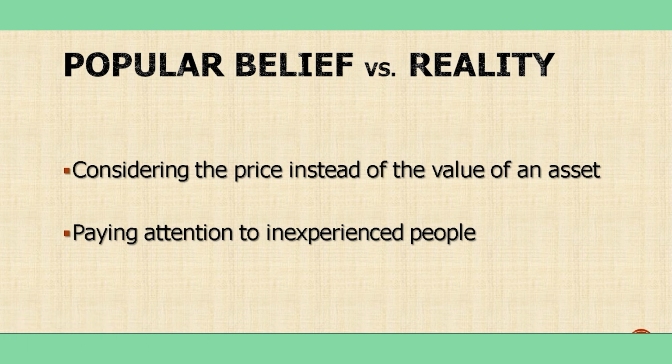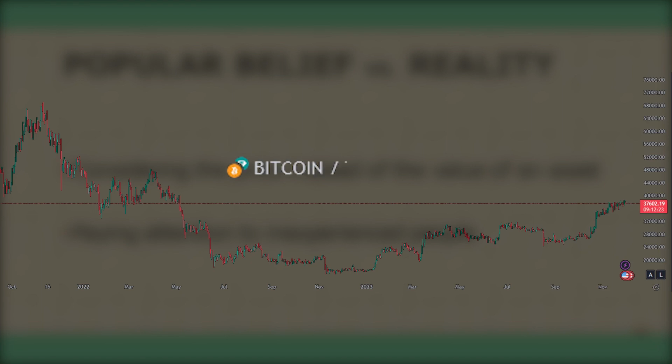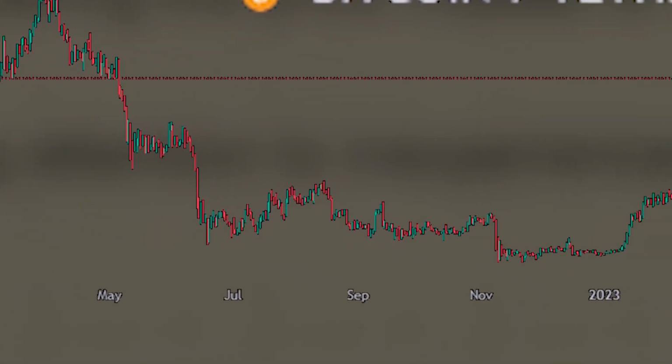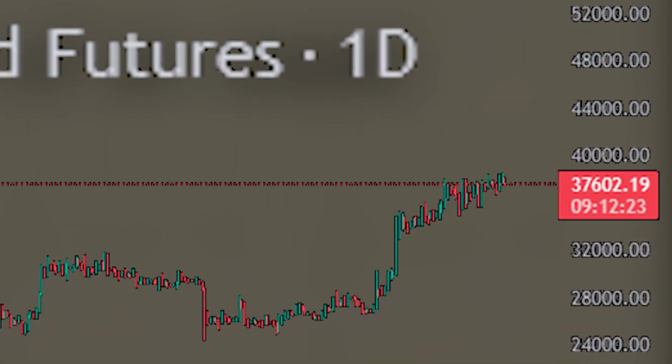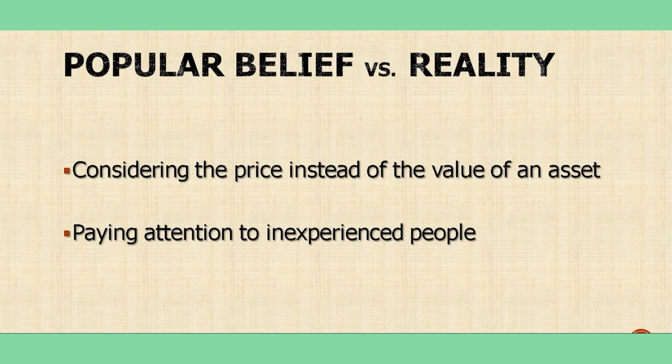For example, when Bitcoin was $68,000, many people were talking about $100,000 for a Bitcoin. And we saw that it crashed all the way to $17,000. And when it was $17,000, many people were talking about lower prices, like $8,000. But we saw that from that price, it went up to $30,000.